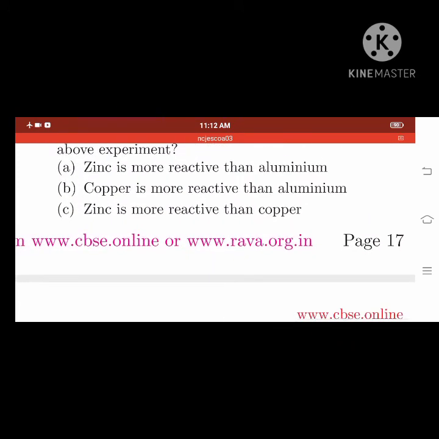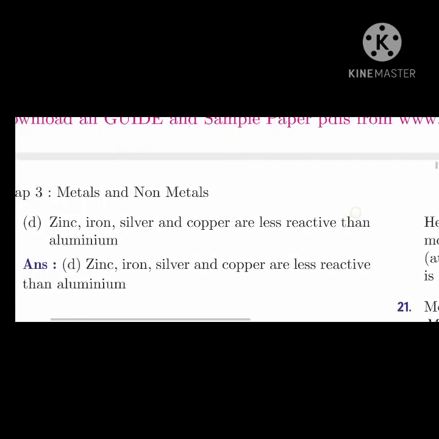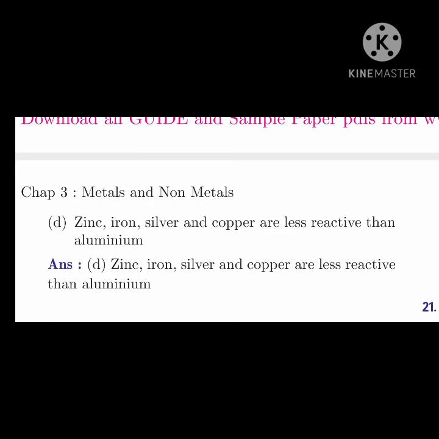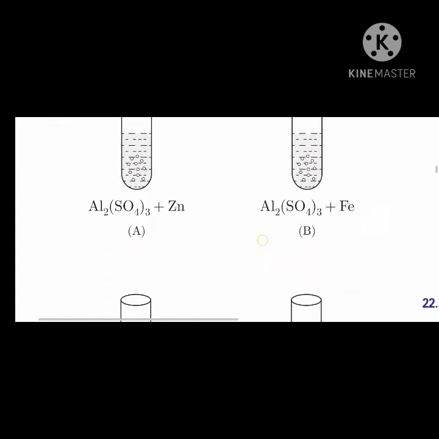Zinc is more reactive than aluminium. Copper is more reactive than aluminium. Zinc is more reactive than copper. Option D: zinc, iron, silver and copper are less reactive than aluminium. Okay, the answer is zinc, iron, silver and copper are less reactive than aluminium. To understand this, you need to know the reactivity series.